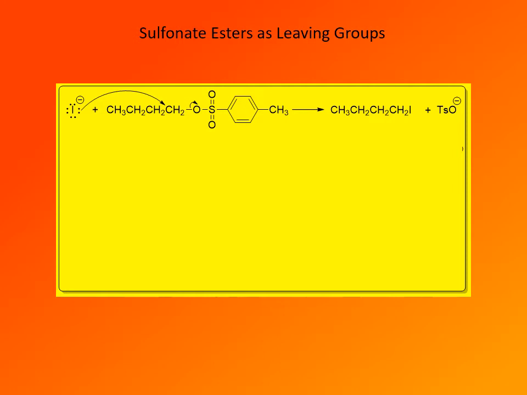This is the preferred method for formation of alkyl iodides, or iodoalkanes, compared to the reaction of alcohols with hydrohalic acids. The reaction of alcohols with hydrohalic acids is not very clean, proceeds with a number of side reactions, sometimes even with rearrangements, so yields are usually very poor. This reaction results cleanly in formation of the desired product in very high yield. So it is a much better reaction. This is a typical SN2 reaction. There are no side reactions, no competition from rearrangements or other reactions, so this is definitely the preferred method to carry out a transformation like this.